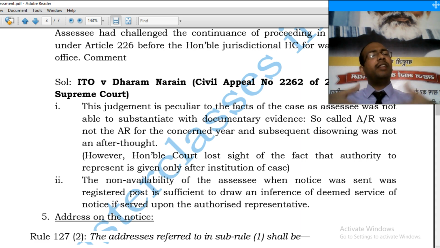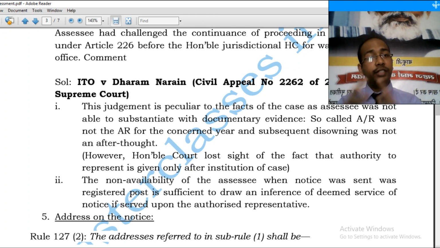So when the assessing officer would be issuing 143(2), there is a minor possibility that a new address may be provided. Why? Because he has been filing returns, and there has not been any scrutiny in any year. So the assessing officer can issue at any of these addresses.